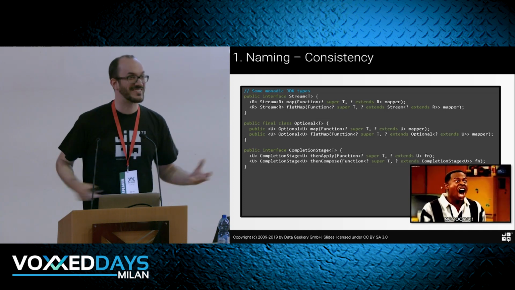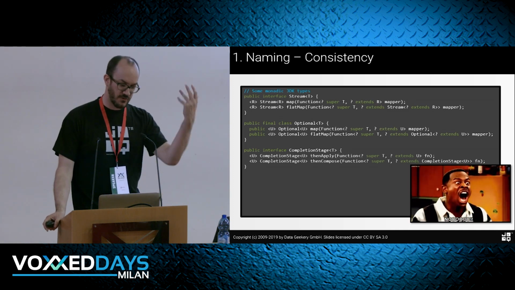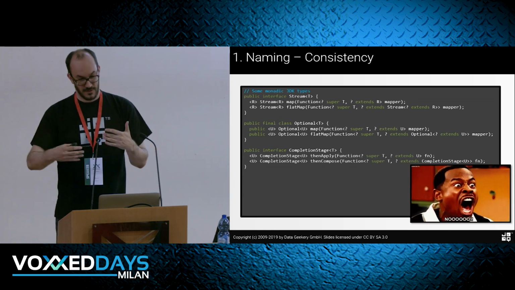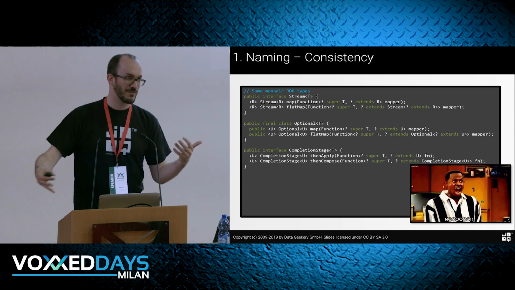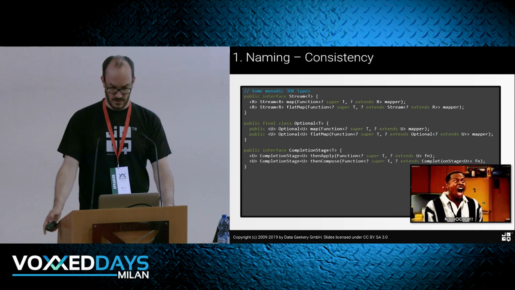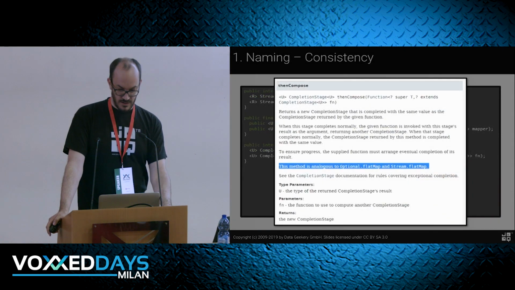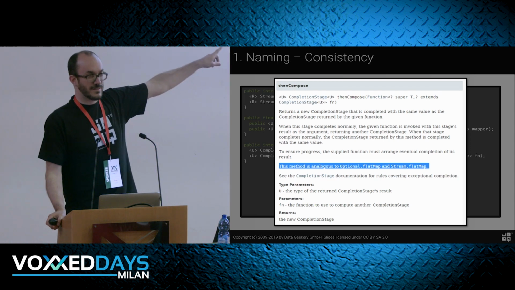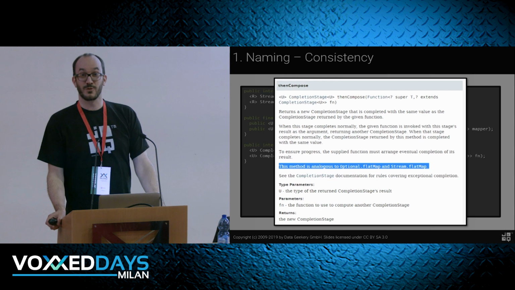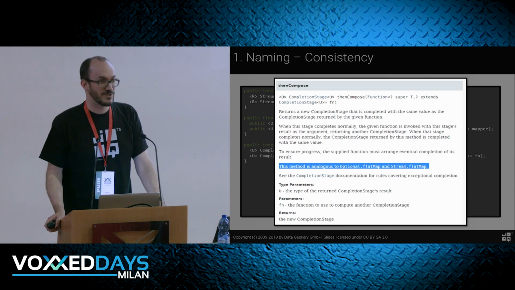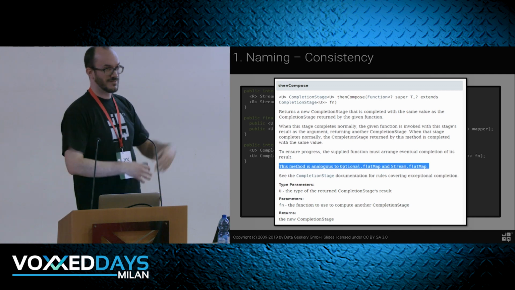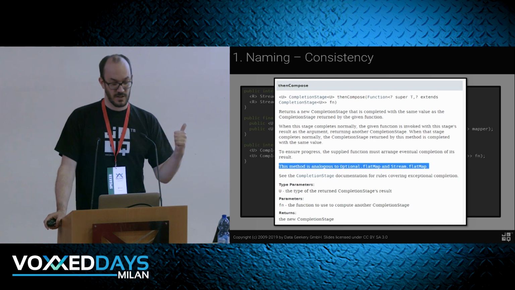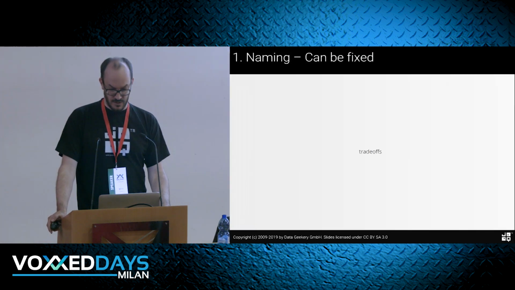which has thenApply. Right, so this is not really a very interesting example, so we don't feel monads yet in Java, but in terms of future evolution of this API, it was kind of a mistake to just invent a new name that you can't discover, and you don't easily know what it is when you see it. They actually added it to the Javadoc. I think this addition was only added in Java 9, because Mario Fusco, who runs this show here with his team, had a whole talk about monads, and he was ranting so much about this example. Actually, I stole it from him. So maybe because of him, they added this to the Javadoc, I don't know. So it can't be fixed.